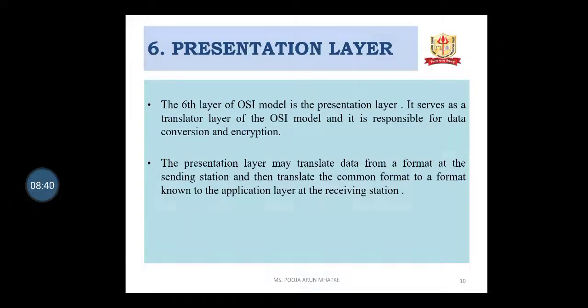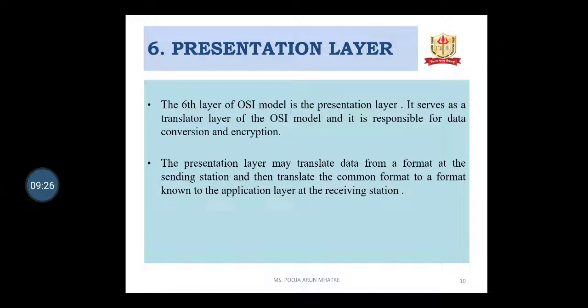Sixth layer is the presentation layer. The sixth layer of the OSI model is the presentation layer. It serves as the translator layer of the OSI model and is responsible for data conversion and encryption. The presentation layer may translate data from a format at the sending station into a common format, and then translate the common format to a format known to the application layer at the receiving station. So the presentation layer is related to the syntax and semantics of the information being exchanged between the systems. It is responsible for translation, encryption and